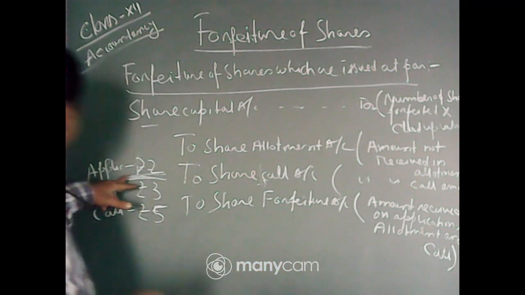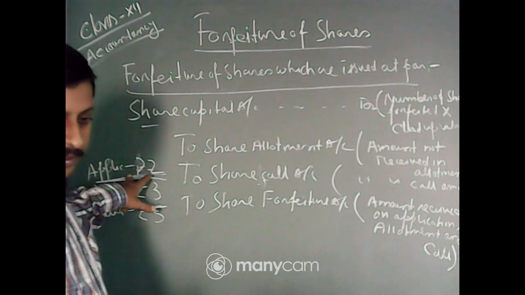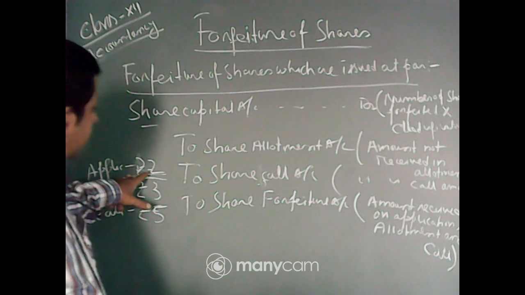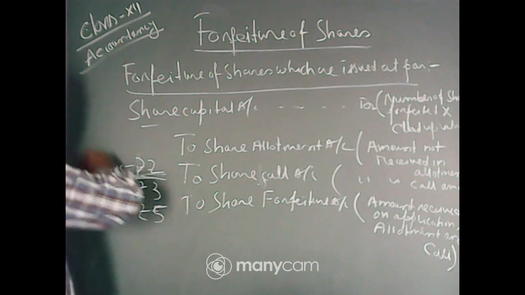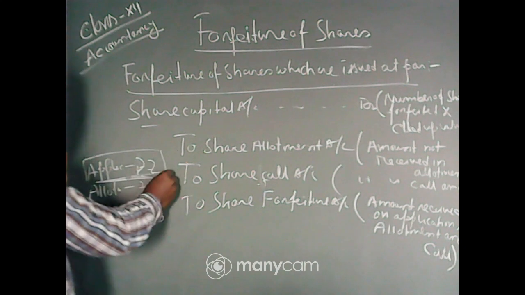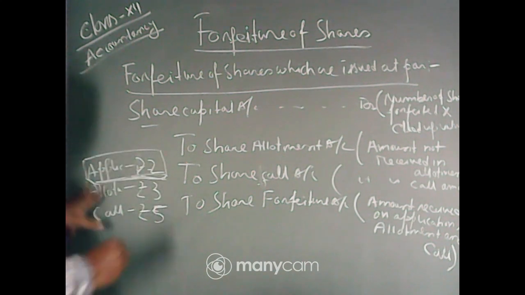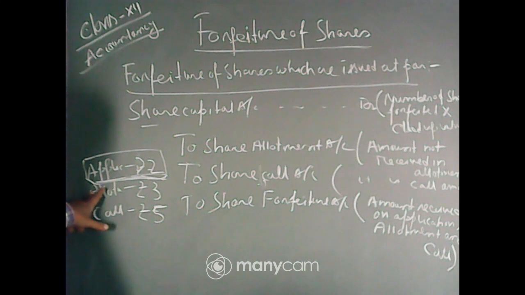So application money never fails, we always receive it, so there is no question of application money. Then come the allotment call, then first call or second and final call. Sometimes only one call is made by the company, that is first and final call.